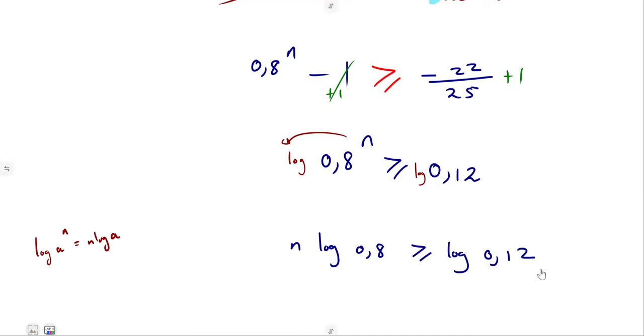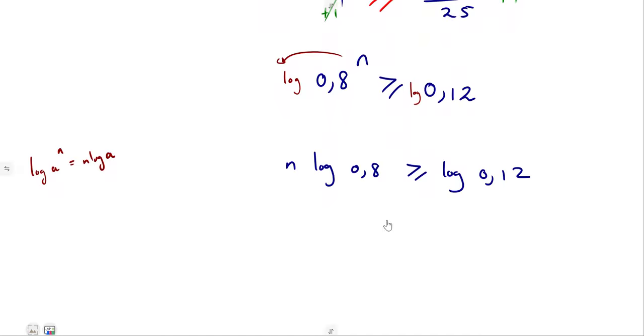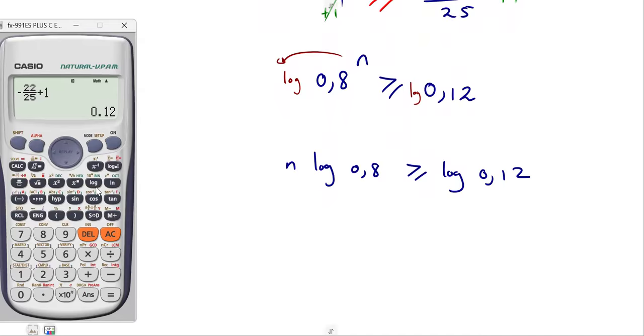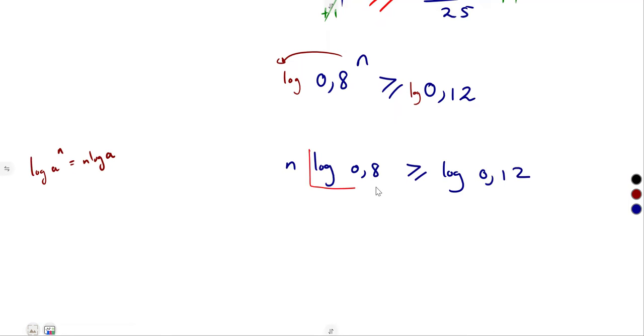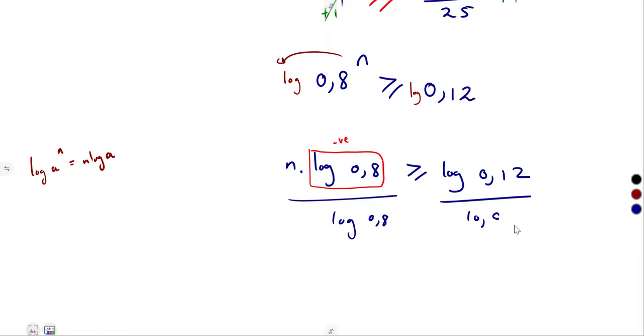But be careful as you deal with the logarithms. The log of 0.8, see, guys, it's a negative value. The log of a decimal is a negative. So the moment you divide to get rid of that log, you're going to divide by the log of 0.8.